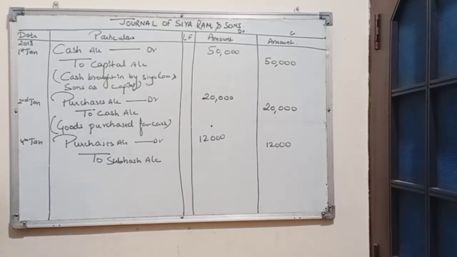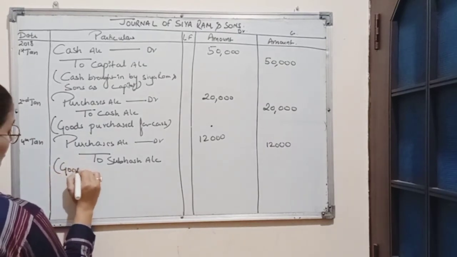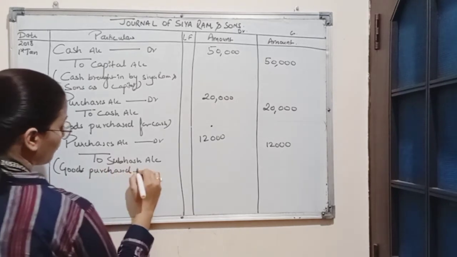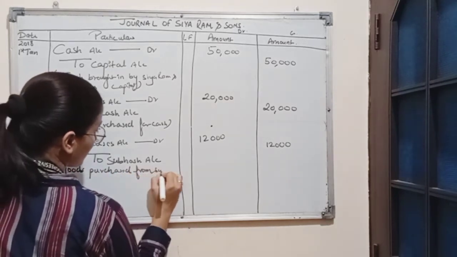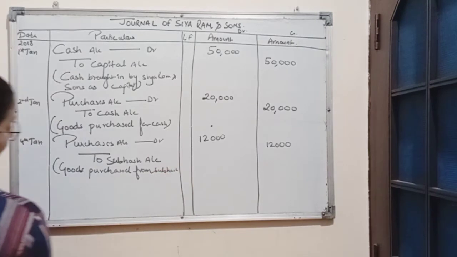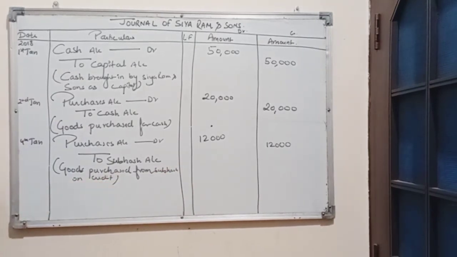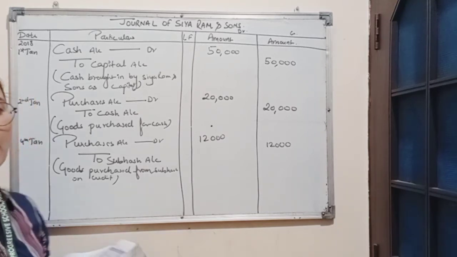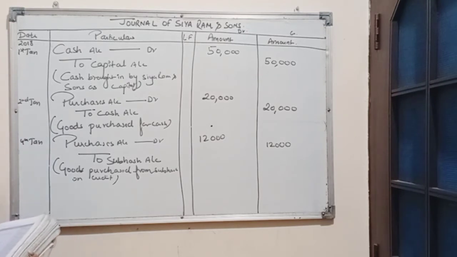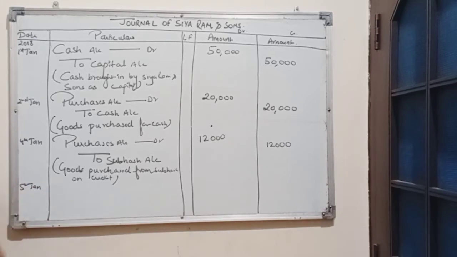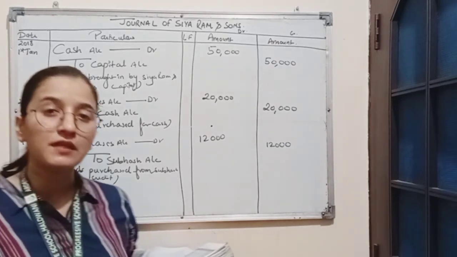Narration for this transaction will be goods purchased from Subhash on credit. Now, the next transaction is purchased furniture for cash 6,000. Date is 5th January.